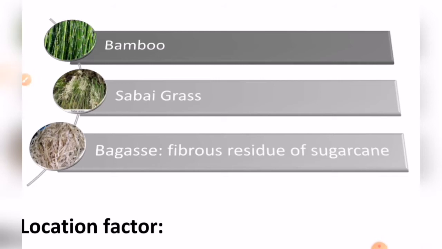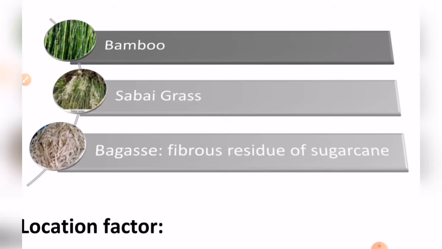Okay, so bamboo is produced in states like Assam, Orissa, Andhra Pradesh, Telangana, Madhya Pradesh, Tamil Nadu, Karnataka and Maharashtra. Now the reason why bamboo is used as an important raw material is because bamboo possesses long fibers. Now these long fibers are very much necessary to produce good quality paper. Apart from that, bamboo is quickly regenerated. That means when we cut the bamboo, it grows again quickly, right?